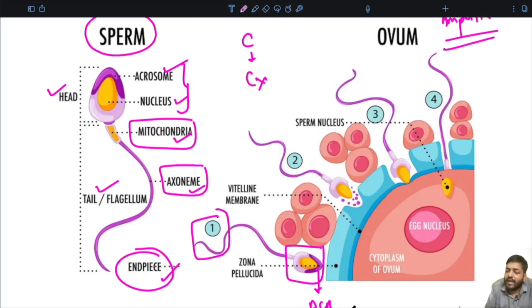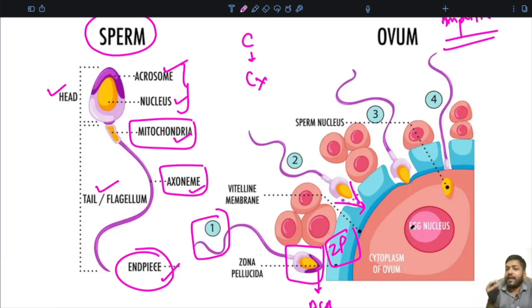And what does proteolytic enzyme do? These proteolytic enzymes help in penetrating a layer called the zona pellucida. So this blue layer is the zona pellucida. Basically the acrosome is releasing the proteolytic enzyme which helps in digestion of the zona pellucida.